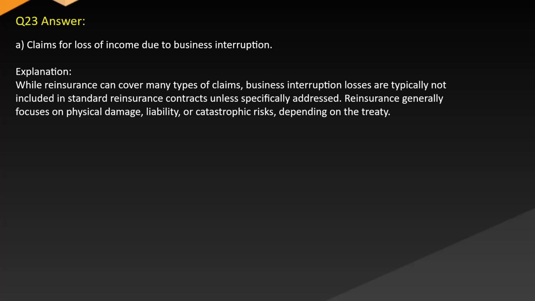Answer: A. Claims for loss of income due to business interruption. Explanation: while reinsurance can cover many types of claims, business interruption losses are typically not included in standard reinsurance contracts unless specifically addressed. Reinsurance generally focuses on physical damage, liability, or catastrophic risks, depending on the treaty.